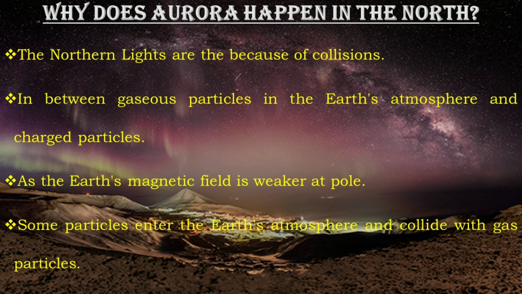Now the next one is, why does aurora happen in the north? The northern lights are actually the result of collision between the gaseous particles in the Earth's atmosphere with the charged particles released from the sun's atmosphere. However, the Earth's magnetic field is weaker at either pole, and therefore some particles enter the Earth's atmosphere and collide with gas particles.